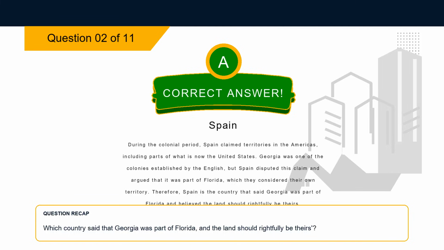Explanation. During the colonial period, Spain claimed territories in the Americas, including parts of what is now the United States. Georgia was one of the colonies established by the English, but Spain disputed this claim and argued that it was part of Florida, which they considered their own territory. Therefore, Spain is the country that said Georgia was part of Florida and believed the land should rightfully be theirs.